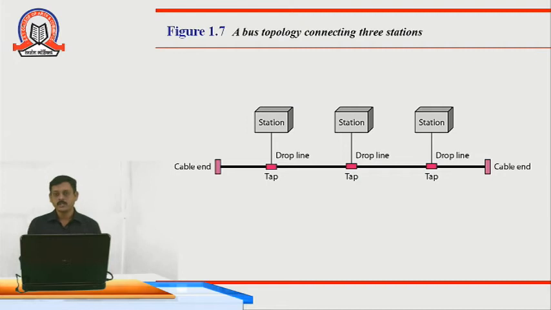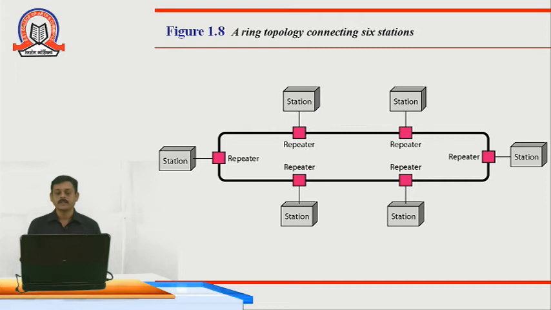The advantage of this is that the installation is very easy. Each and every device can communicate through this single core wire. But the disadvantage is, if the core wire fails, then the entire network will fail. Then we have ring topology.